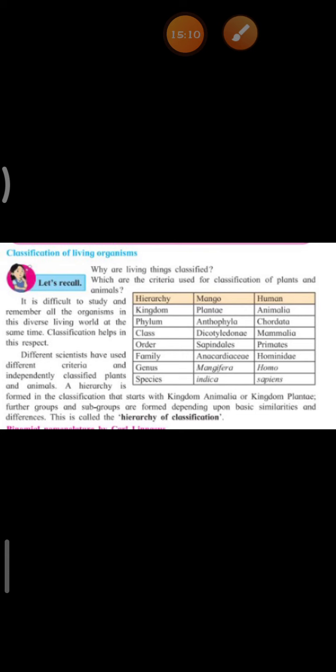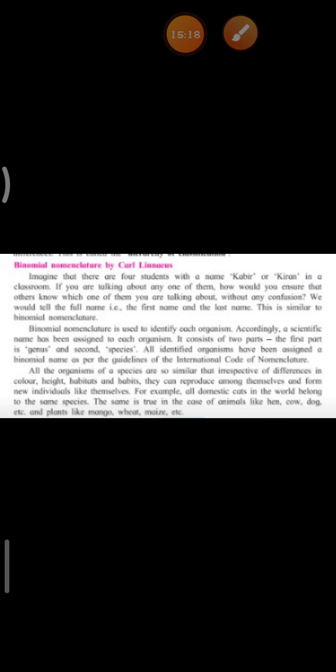Okay, children? And this classification is known as hierarchy of classification. The other name for this is binomial nomenclature, and this was discovered by Carl Linnaeus. Okay, children, this nomenclature has two parts. The first part is genus, and the second part is species.